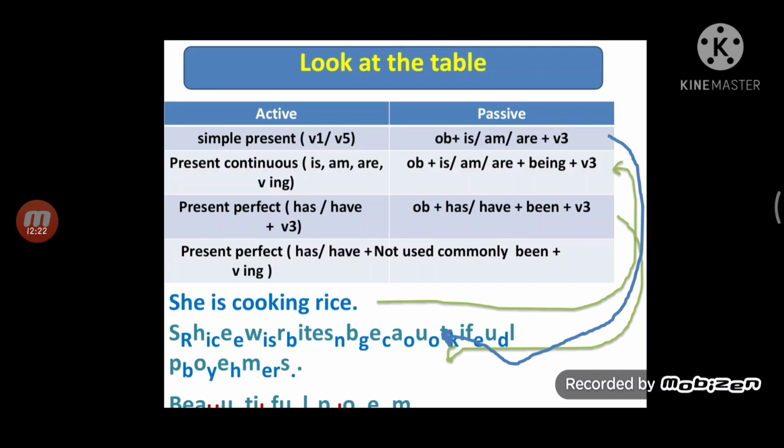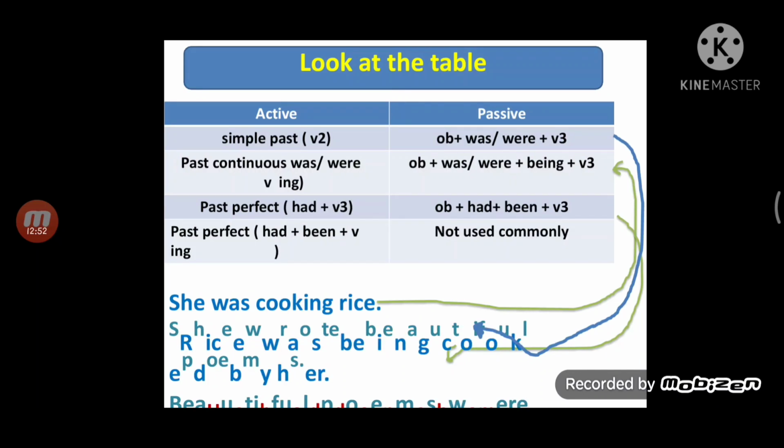Okay. Now what about perfect tense? Have/has plus V3. It should be have/has plus been plus V3. As I told you, to be plus V3. In perfect tense, the form of to be is "been" here. Okay. Then present perfect continuous tense, have/has plus been plus V-ing, which is not used commonly.